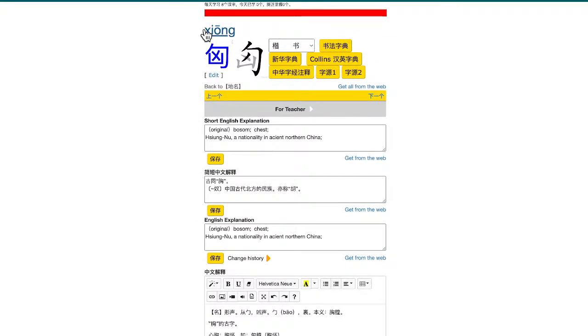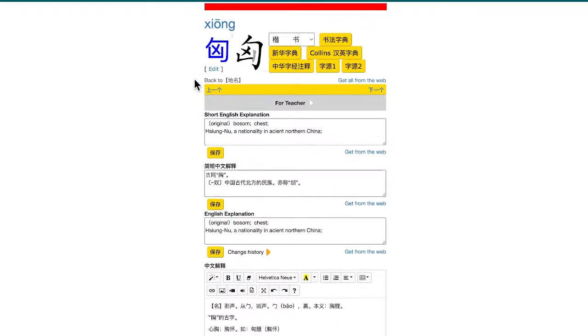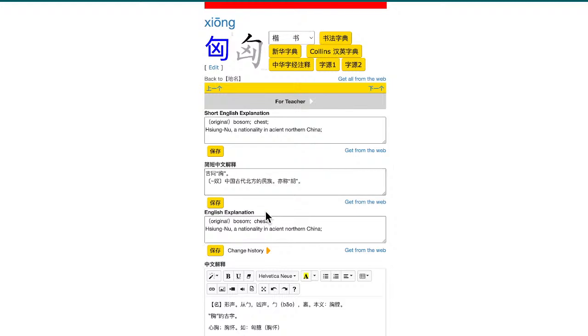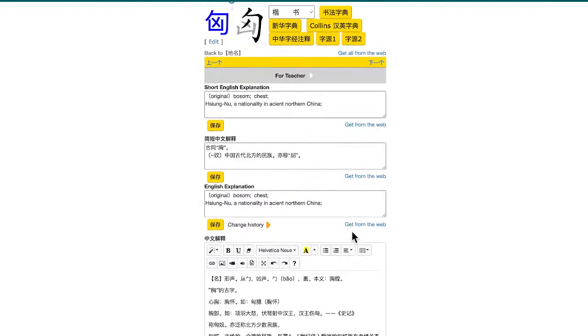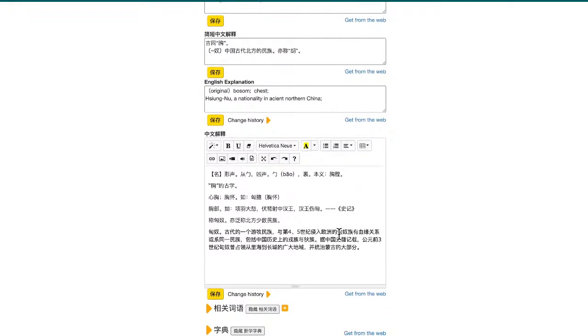The one without the 月边旁, that body part radical, is used to name 匈奴, the name of an ancient people in northern China. These people no longer exist. This is a group of people who lived in northern China in ancient times.